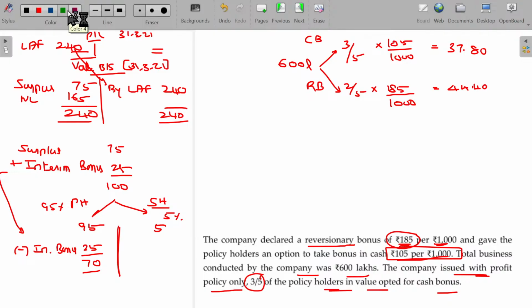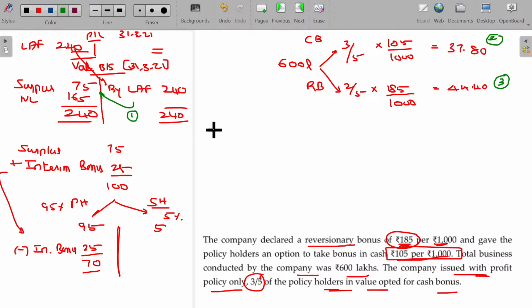Now, how much fund is transferred from life assurance fund to profit and loss? Step number 1. 240 was there in the life assurance fund. On confirmation, we need to have net liabilities of 165. As net liability is only 165, we have to keep the life assurance fund only to that extent. Beyond that, we have a surplus of rupees 75. This surplus can be transferred to the P&L account for distribution purposes. Out of this surplus, we may offer a cash bonus, and another part may be offered later as a reversionary bonus. You have to pass 3 entries.